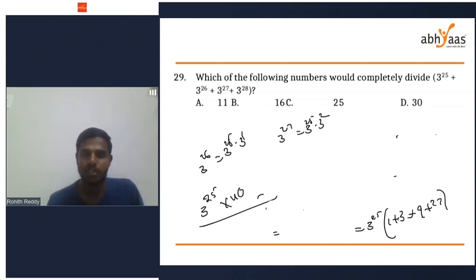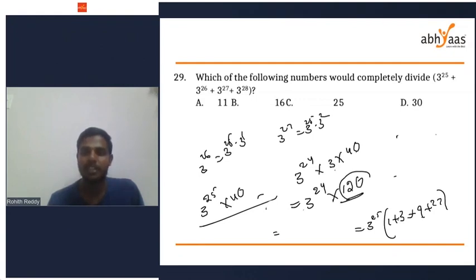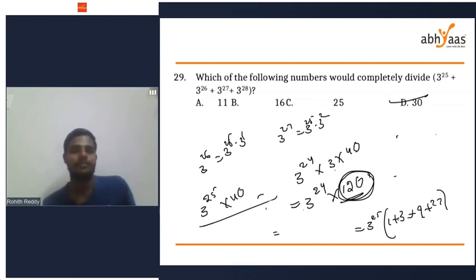So 3 power 25 into 40. What I am going to do is write 3 power 24 into 3 into 40. That is fine. So 3 into 40 is how much? 120. This 120 is divisible by 30. So this whole number is also divisible by 30. 30 will divide the whole number here.